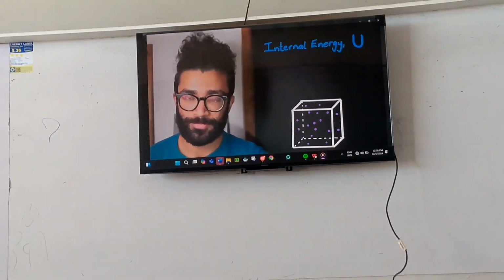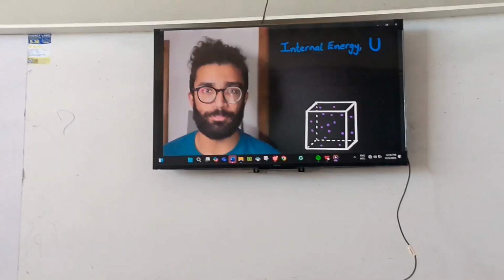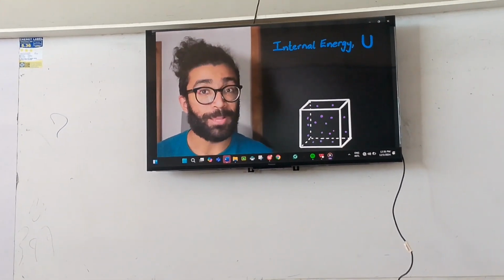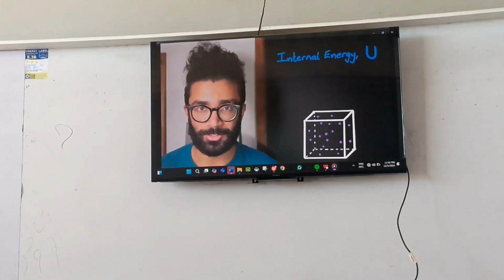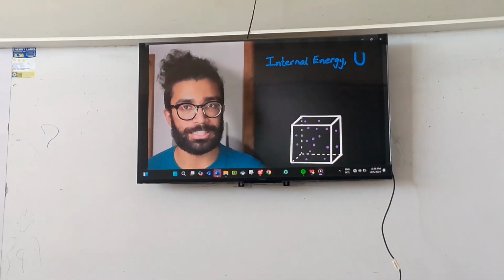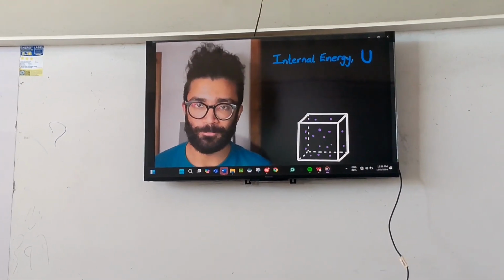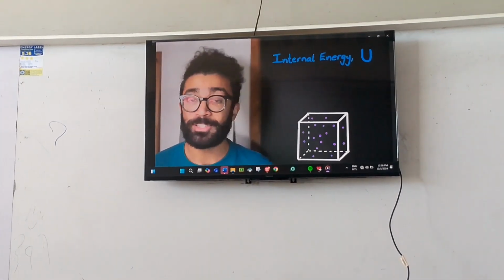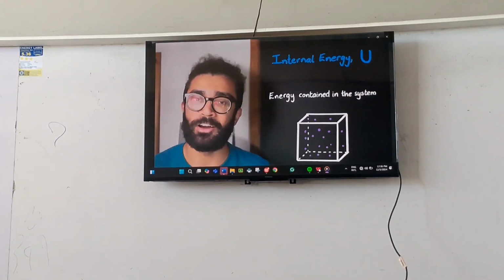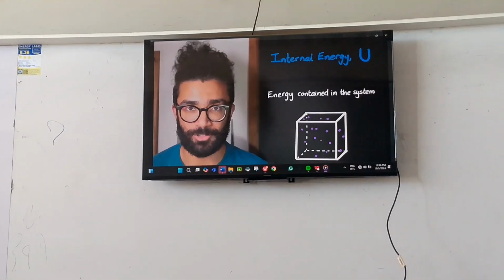Now, internal energy can be thought of as a measure of the state that our system happens to be in as a whole. Even though our gas is made up of millions of tiny particles, and we can't track each one of their positions and velocities at each point in time, we can know something about the gas as a whole by knowing its internal energy. Specifically, the internal energy measures how much energy there is within our system, or how much energy it took to make our system from scratch.